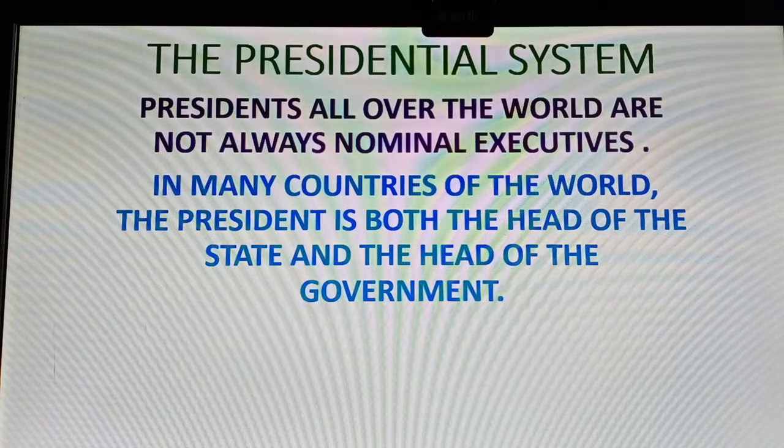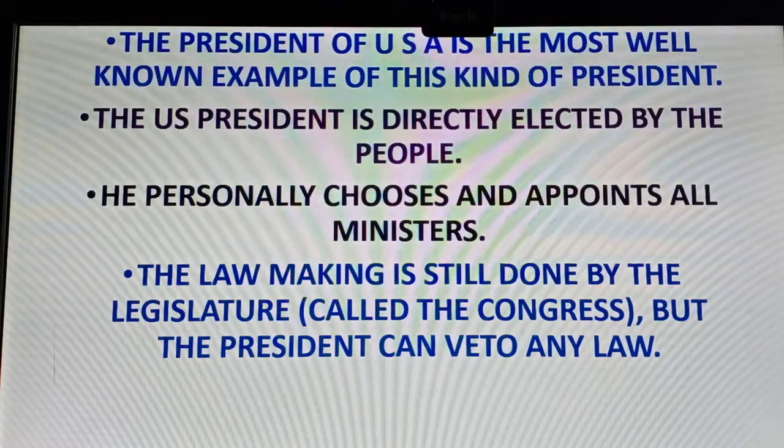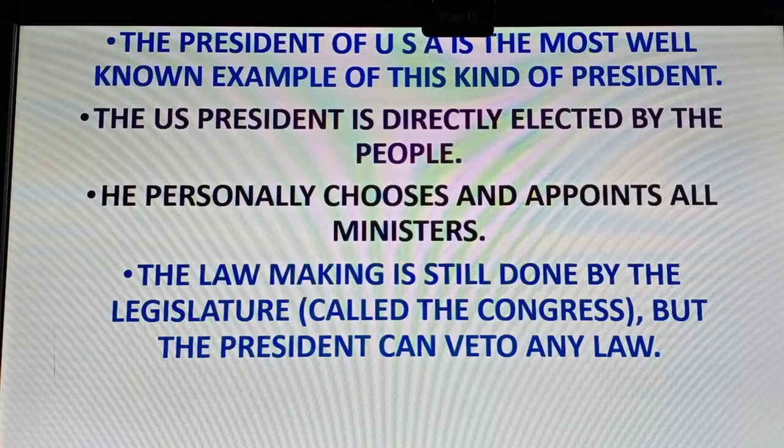When Americans got independence, they wanted a different system from what existed in England. So they found out this kind of system and incorporated it in the Constitution of America. So that is the most famous presidential system of government. The president of the USA is the most known example of it.